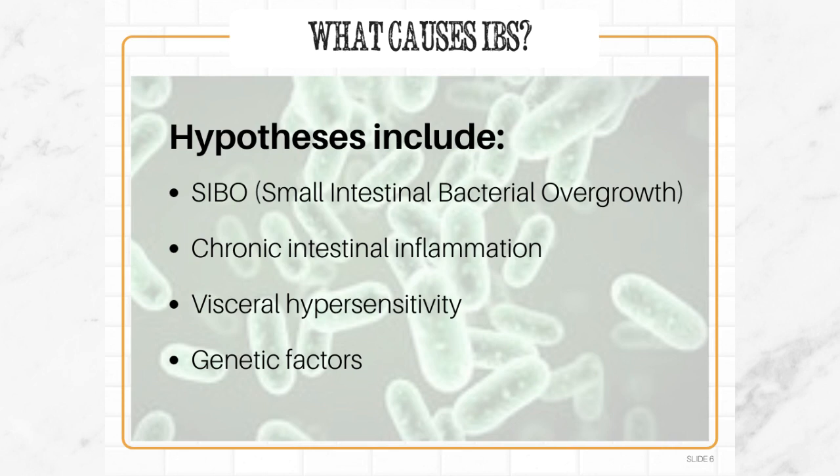It is not entirely known why some people develop irritable bowel syndrome. Hypotheses include small intestinal bacterial overgrowth, which is also known as SIBO. This describes a condition in which there are excess bacteria in the small intestine. SIBO can arise from many conditions, but usually the development of the disorder is complex in nature. Chronic intestinal inflammation can also lead to IBS. Visceral hypersensitivity, again, this is severe abdominal pain, can contribute to IBS. And genetic factors may also contribute to the development of irritable bowel syndrome.